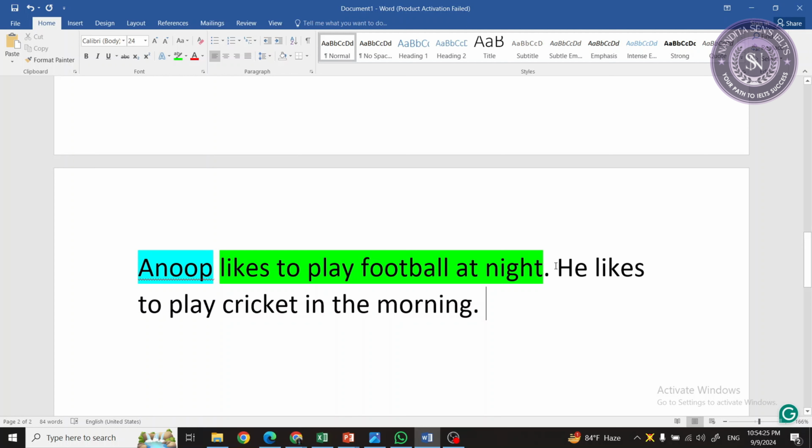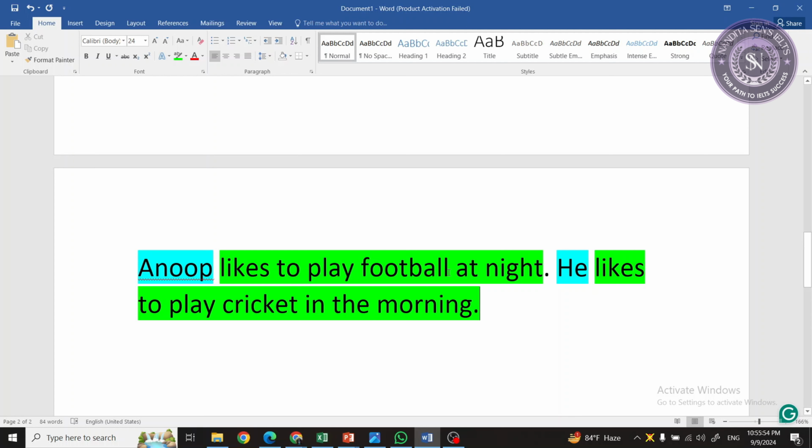Yes, of course, because there is a subject, he, and there is a predicate. So Anup likes to play football at night, full stop. He likes to play cricket in the morning. Now these are two. Can I say that these are two simple sentences? This is a simple sentence. The next one is a simple sentence as well, right? So here we have two simple sentences, right?